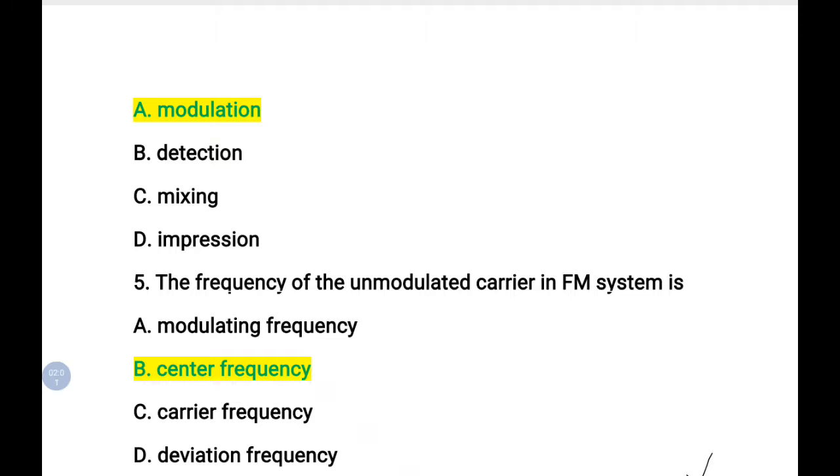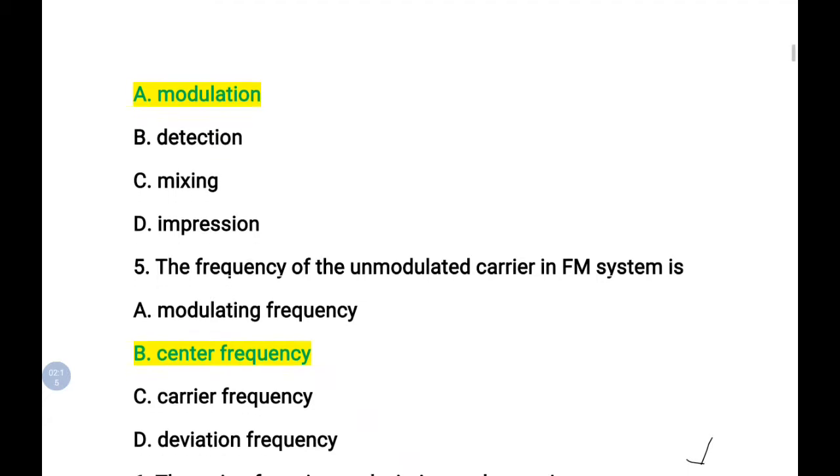Next, the frequency of unmodulated carrier in FM system. The unmodulated carrier frequency is known as center frequency. So eliminating all other choices, the carrier frequency in an unmodulated FM signal is called center frequency.